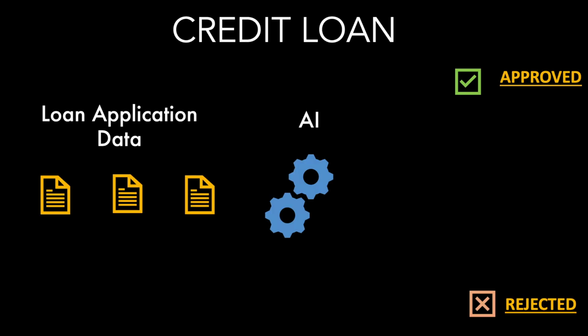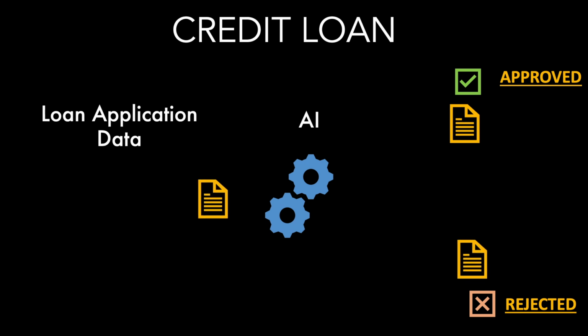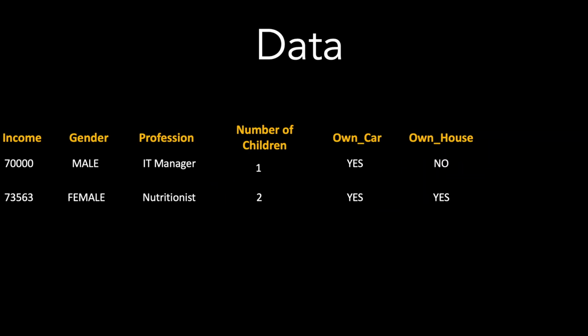The business context is related to the credit loan process in banking. Let us assume that a bank has built an AI which will look into the loan application and decide whether to approve or reject it. The loan application data has information such as the income of the person, the gender, the profession, number of children, and whether the person owns assets such as a house or a car. The data on which the AI has been trained also has historical information on the previous decisions made on whether the loan was accepted or not.